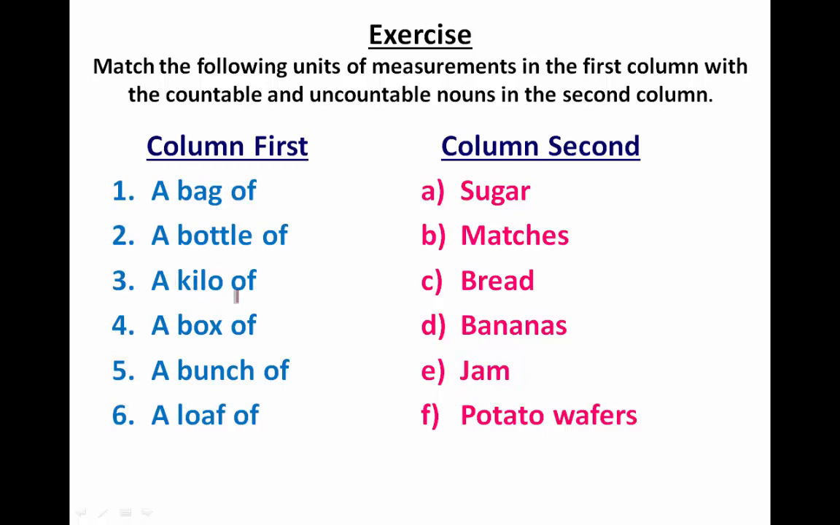A kilo of, so basically the things which we can measure. Okay, we cannot count. So kilo, I've told you earlier. Sugar we can measure, we cannot count sugar. So a kilo of sugar. A box of matches. A bunch of what? A bunch of bananas. A loaf of bread.